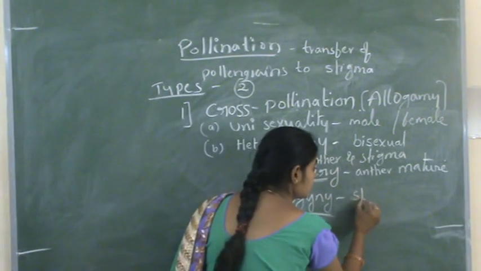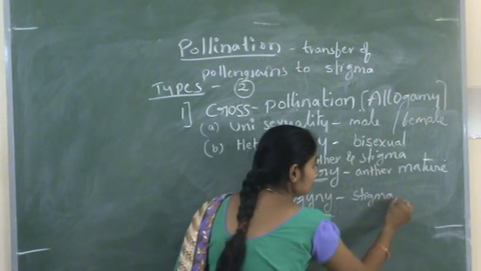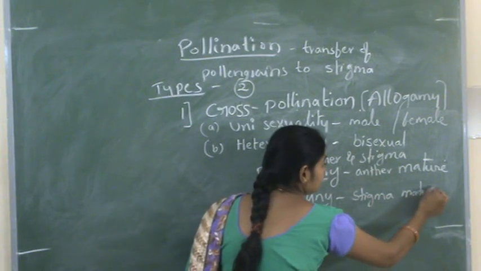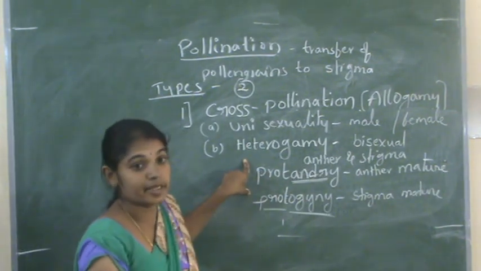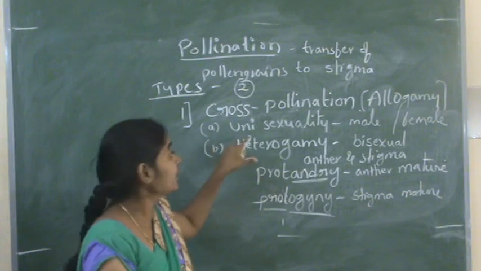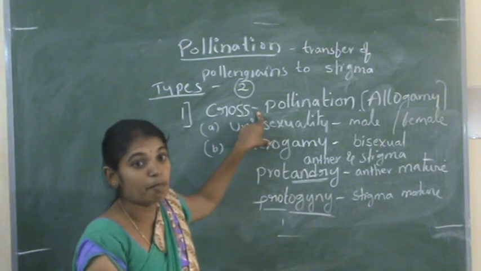So here the stigma or gynoecium matures first. In this condition there is a chance of cross pollination taking place.